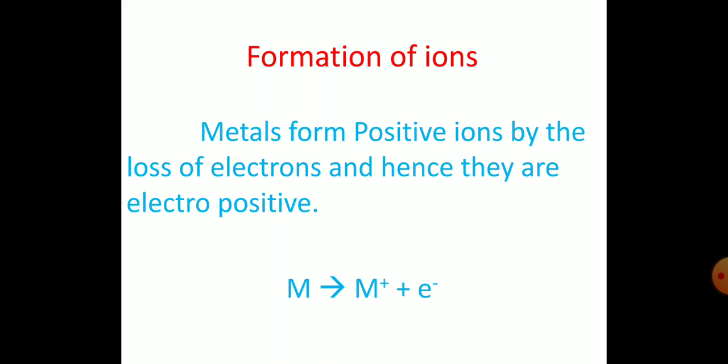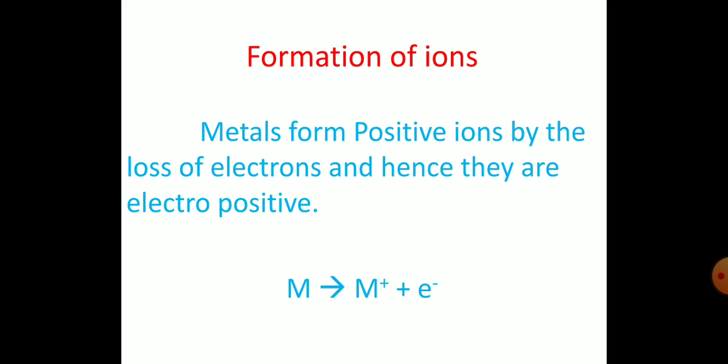When a neutral atom is losing a particular number of electrons, it can form a cation. In the same way, when a neutral atom is accepting or gaining some electrons, it will form a negatively charged ion, which is called an anion. So cations and anions are formed by the loss as well as gain of electrons by the metal atom.